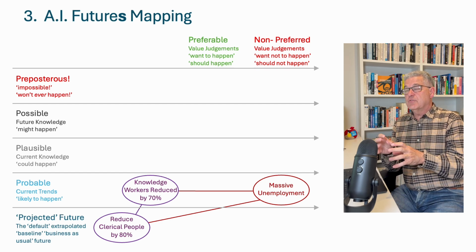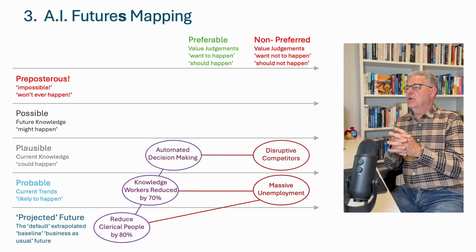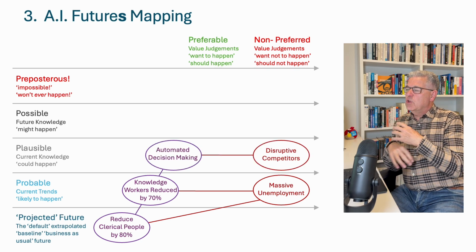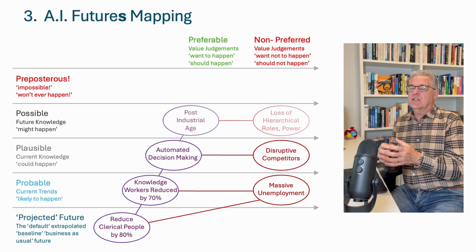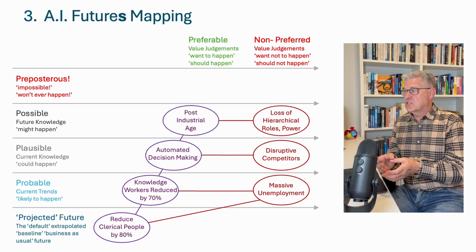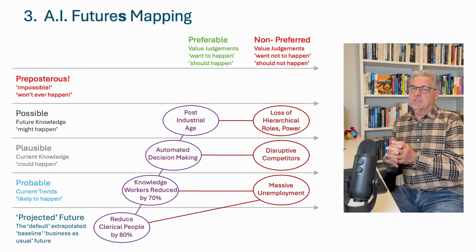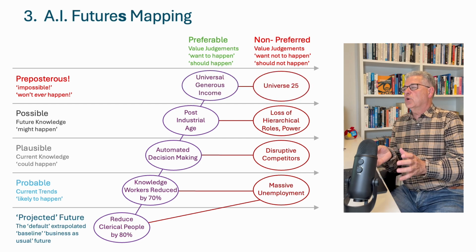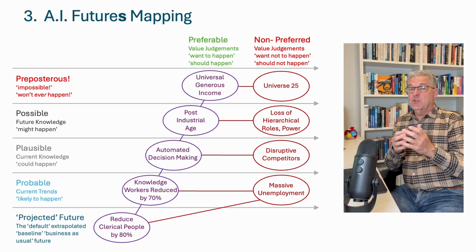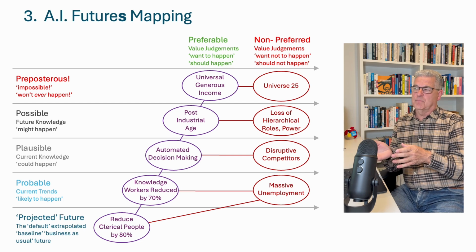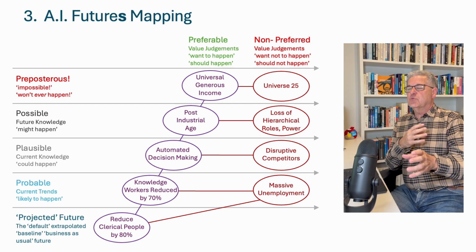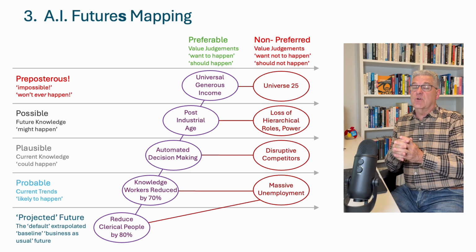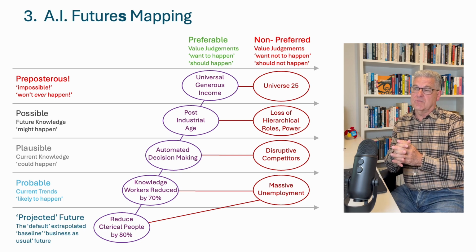As AI develops further, a plausible future is that we start to rely on automated decision making. Will the accumulation of these changes lead to the collapse of hierarchical structures and the rise of a post-industrial age? With so many out of work, will governments have to step in and provide universal, generous income? But as researchers found, free abundance leads to the dystopian future of Universe 25.